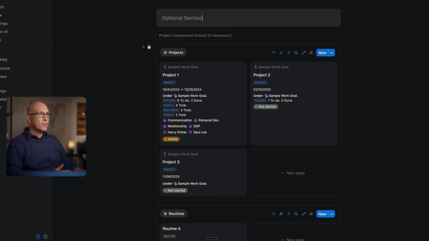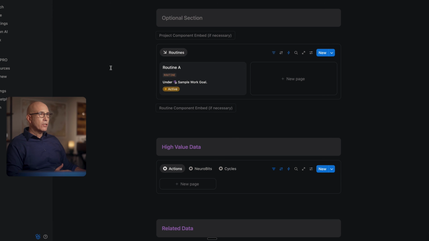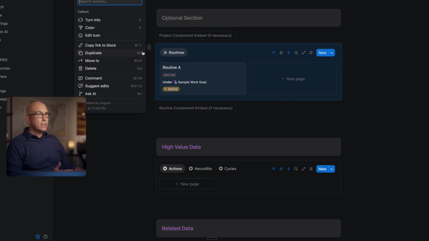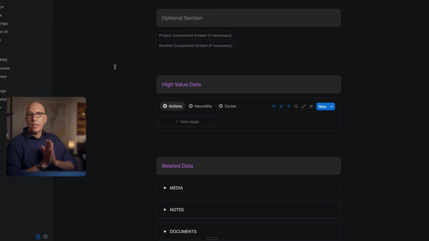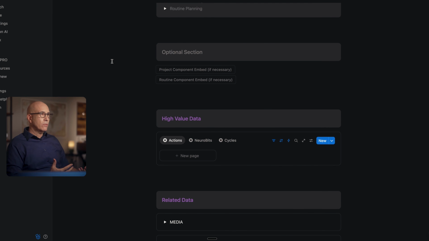Now, by default, when you unfold the template, it won't have any of these project or routine blocks because like I said, some goals have projects advancing their completion. Some goals only have routines advancing their completion. Some have both. So you don't want to clutter the space with unnecessary blocks if it's all driven by projects or routines.